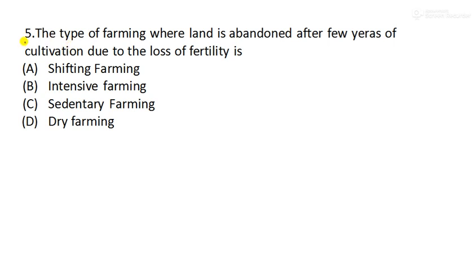Here the question says, the type of farming where land is abandoned after a few years of cultivation due to the loss of fertility is dash. Abandoned means left behind after cultivation for some years. So which type of farming is that? It is option A, shifting farming.